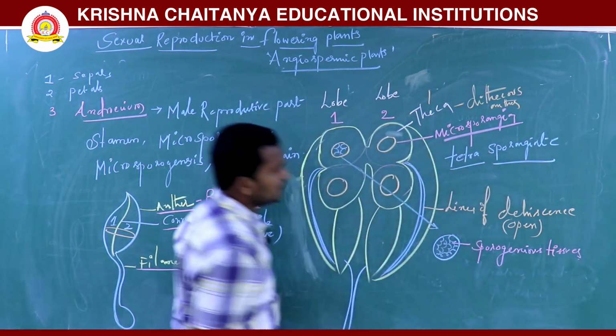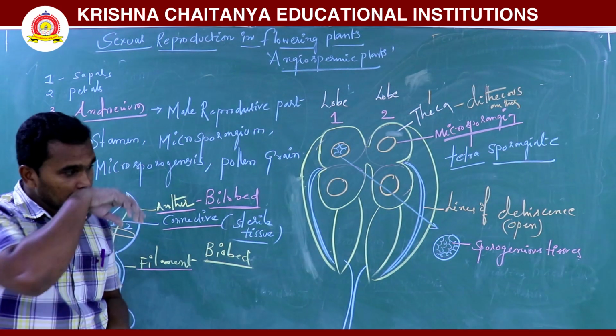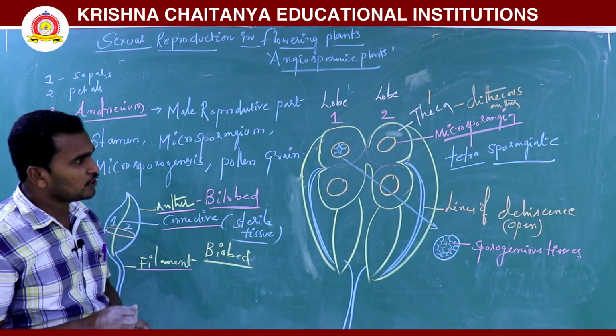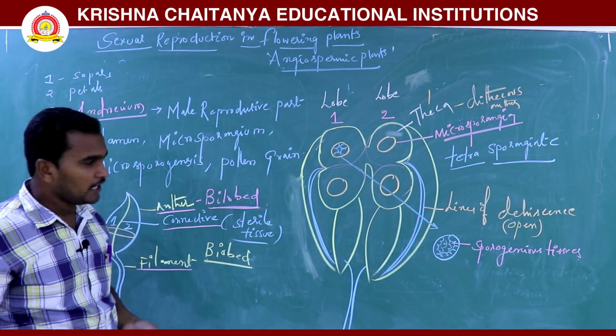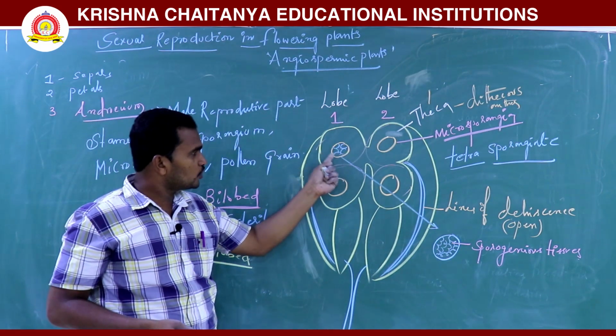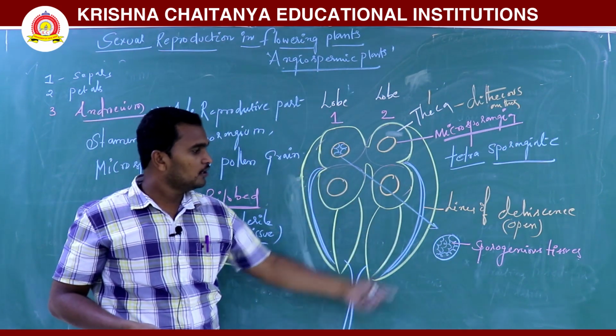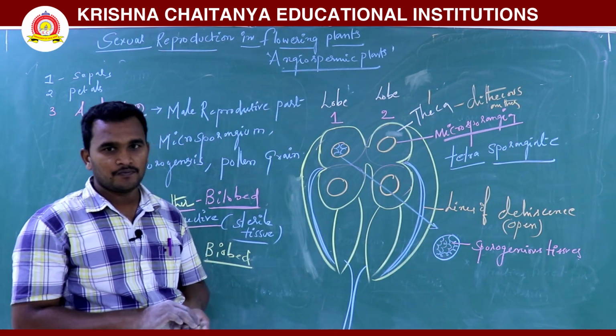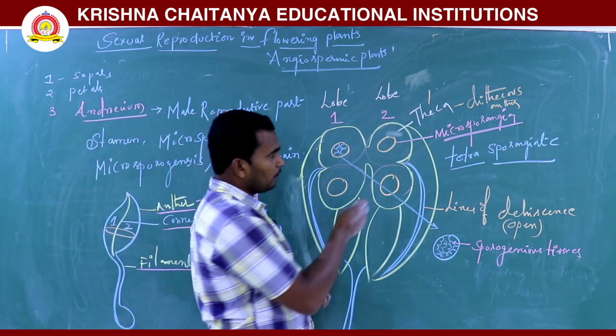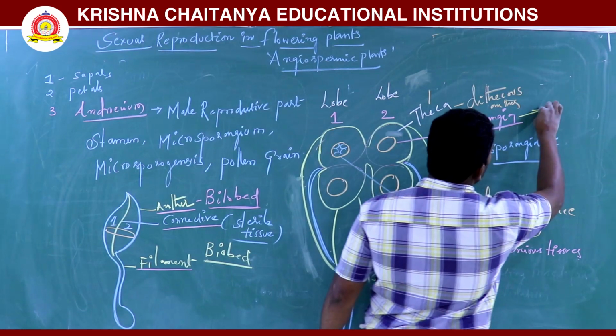Sporogenous tissue is in the microsporangium. The microsporangium contains sporogenous tissue.